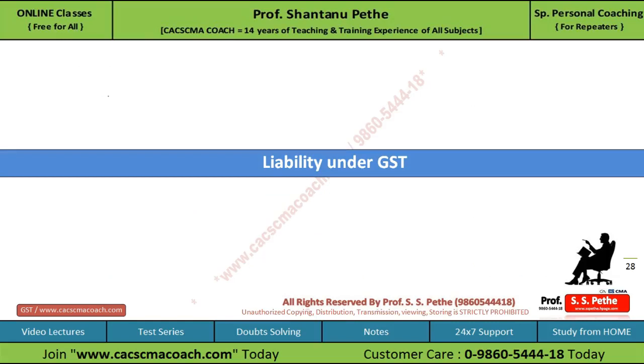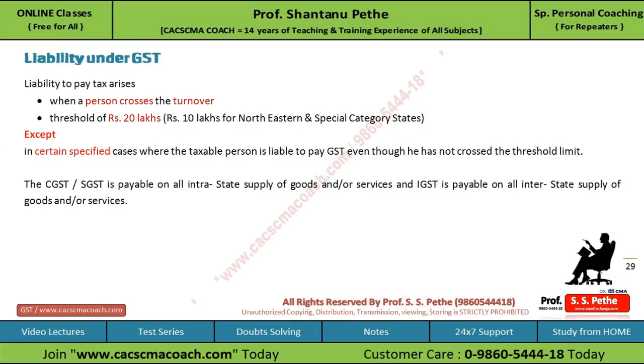Now let's see the liability under GST. Liability to pay tax, that is the GST, will arise when a person crosses the turnover threshold of 20 lakh rupees. इसका मतलब जब कभी भी आप 20 लाख रुपीस का टर्नओवर का जो थ्रेशोल्ड लिमिट है वो जब आप क्रॉस करते हैं तब आपको लायबिलिटी आएगी जीएसटी की. So this is the Lakshman Rekha. Once you cross this Lakshman Rekha, you will be liable to pay the GST.